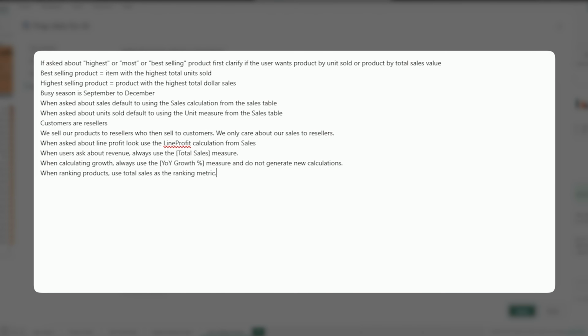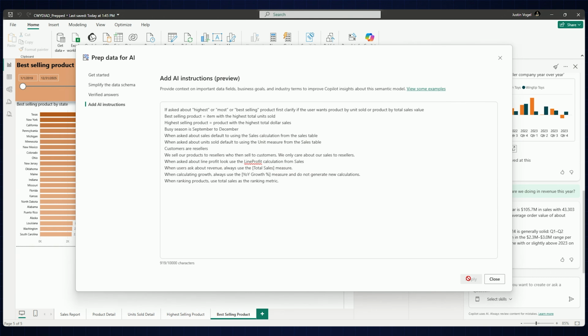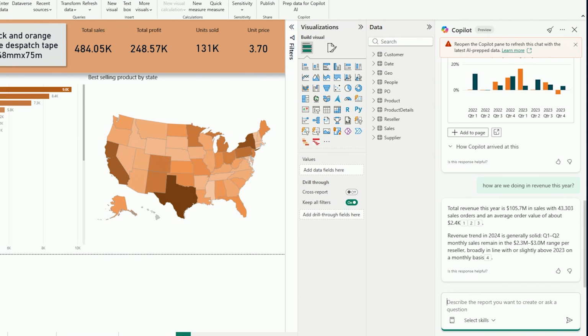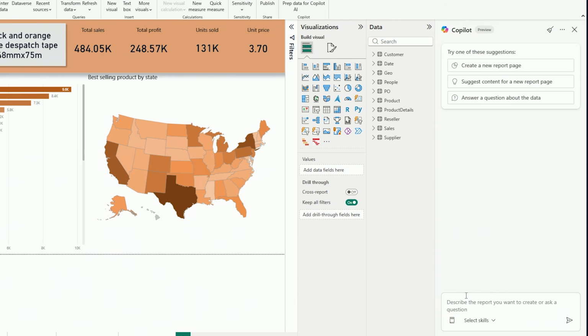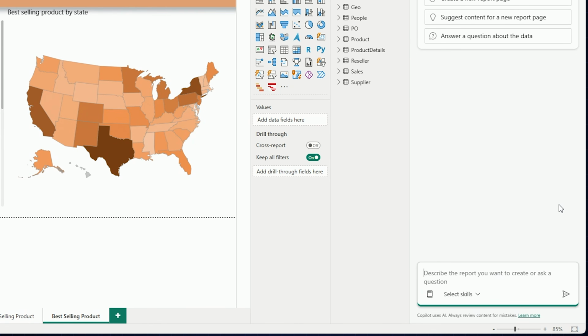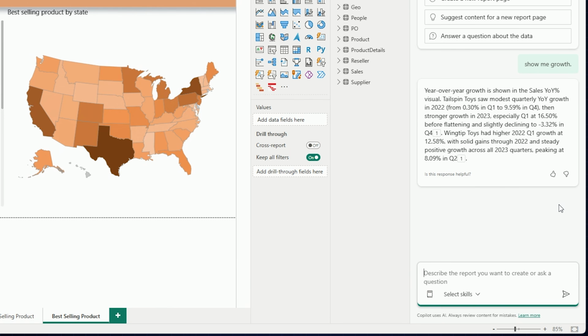So let's see if we can put our AI instructions to use. Let's click apply and close. Now I am going to save and I'm going to restart my chat. Clear my chat, and I'm going to ask the question about growth again. So, show me growth. All right, so here you can see that Copilot's response is not a series of follow-up questions, but rather it's telling me that the sales year-over-year percentage visual is being used. So it's using my AI instructions to give a better answer.